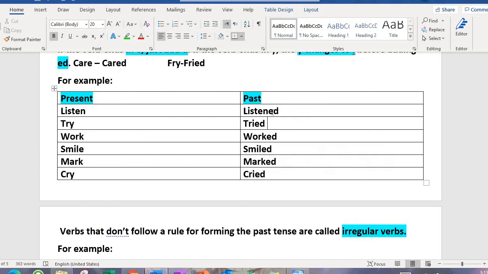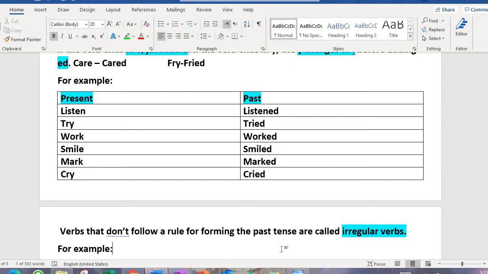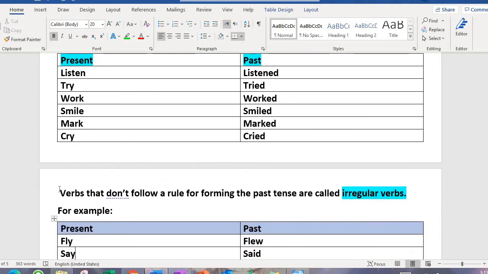So whenever there is a word that ends with ED, D or IED, you should know that they are talking in the past tense. Now let's see.